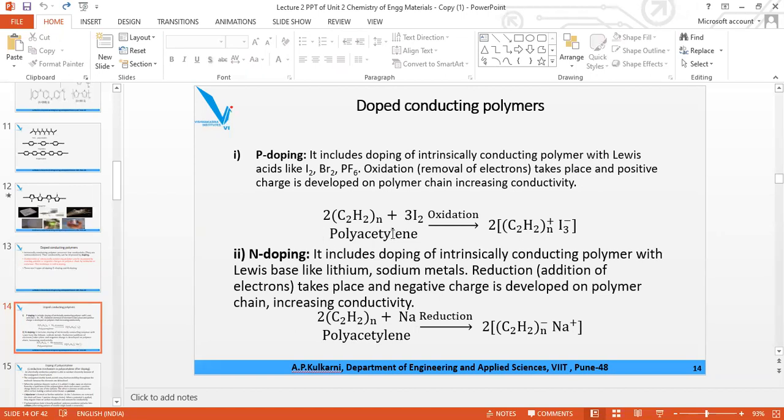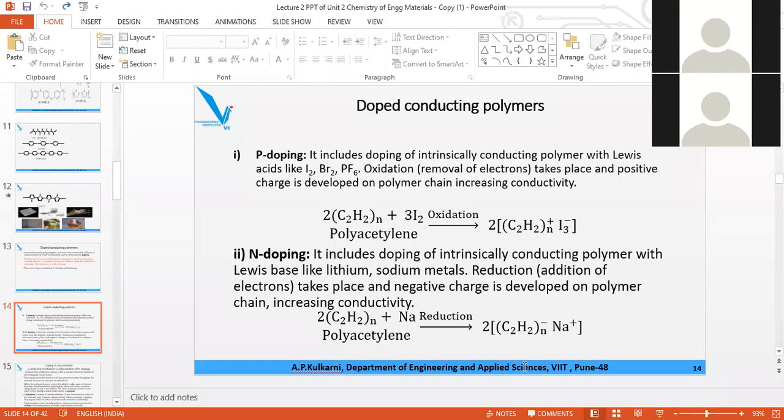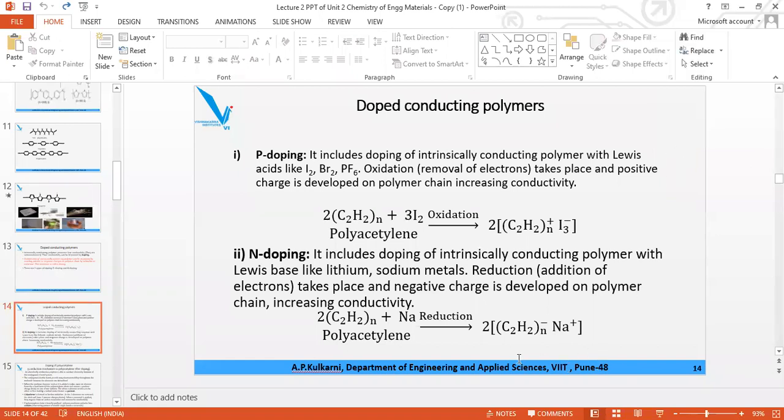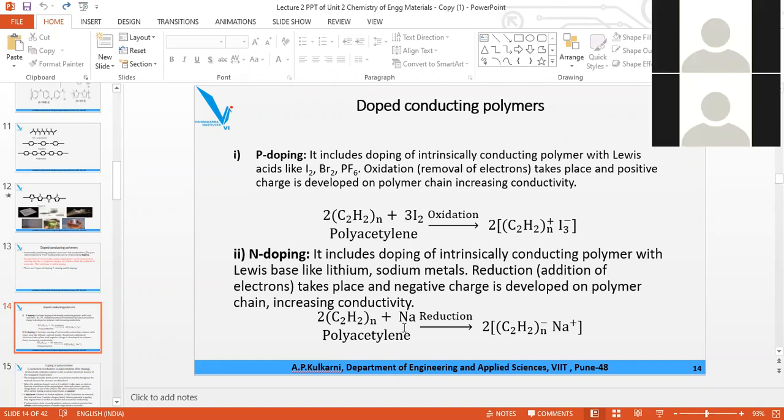The reactant is same. Here 2 times in bracket C2H2 n. Here 3I2 is there. Here 2 in bracket C2H2 n times plus is there. I3 minus is there. Here again 2 times C2H2 n times is there, plus Na is there. So 2 is there in small bracket. We have C2H2 n as it is, but minus charge because electron has been taken by Na plus. So this is P doping, this is N doping.